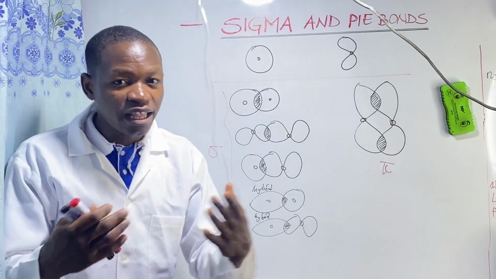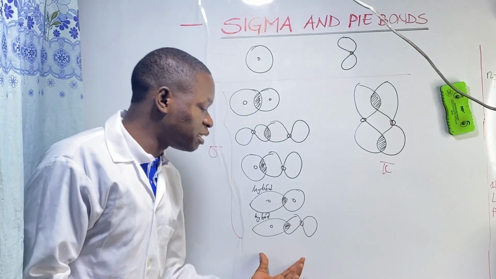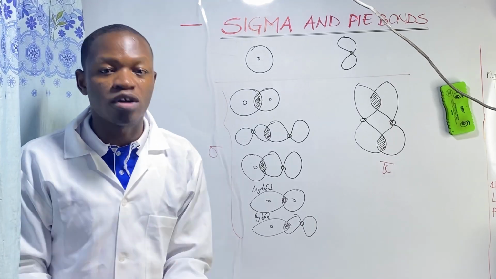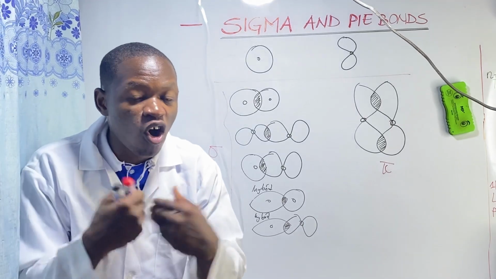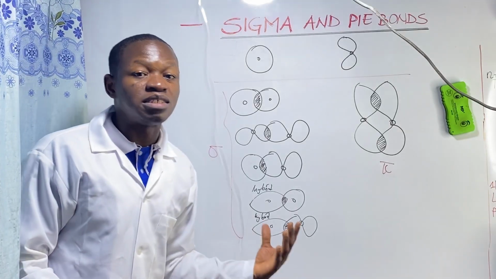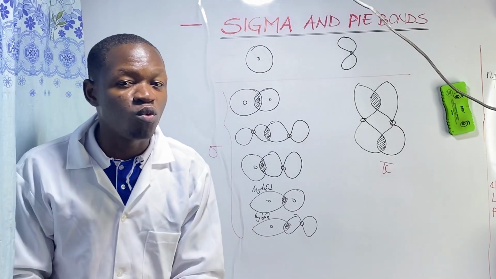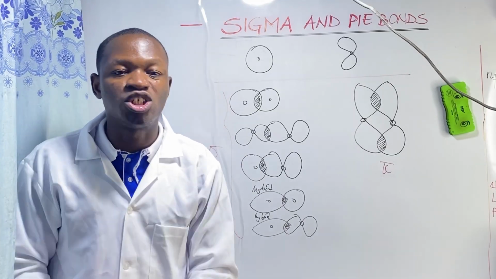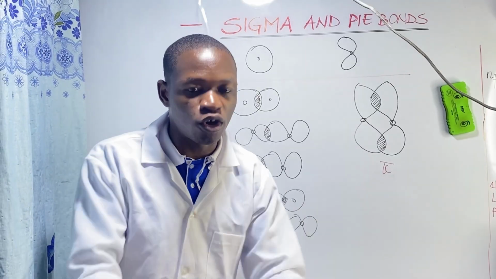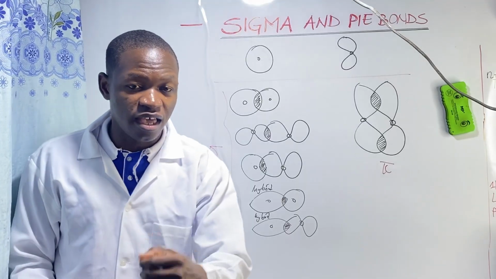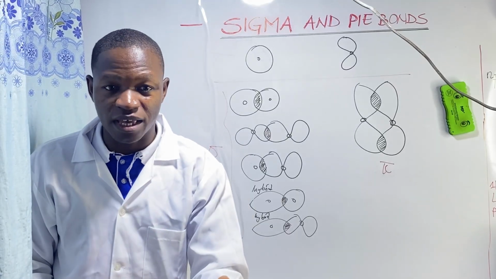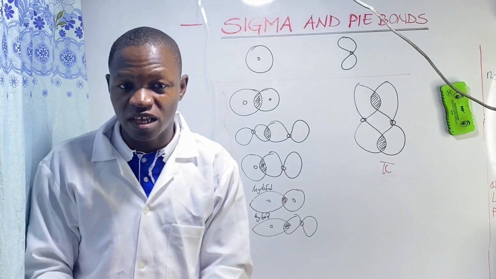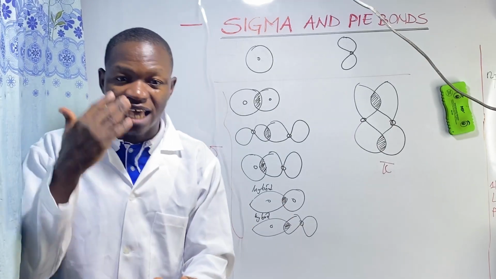The head-on overlapping of orbitals in sigma bond formation results in a greater degree of overlapping, and as a result, a much larger loss in energy. Because take care, bond formation is exothermic, while bond breaking is endothermic.